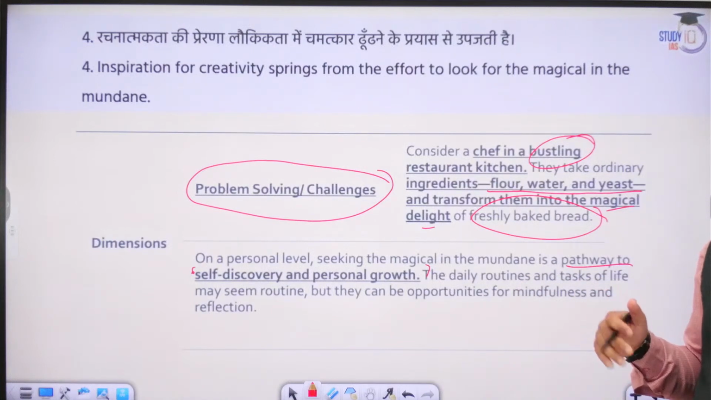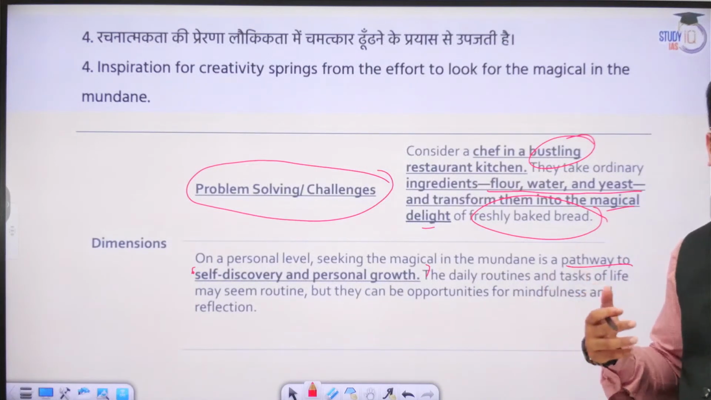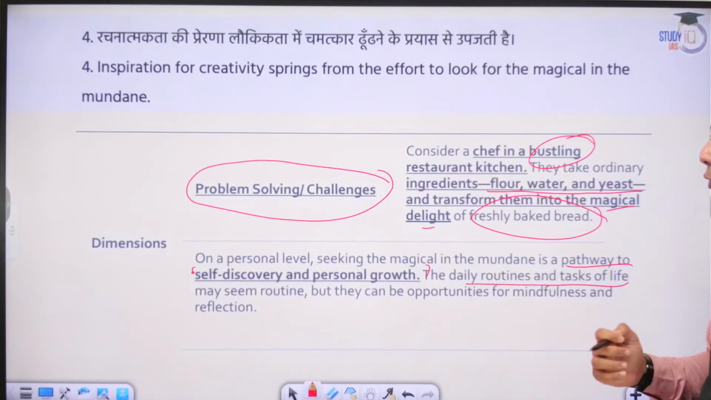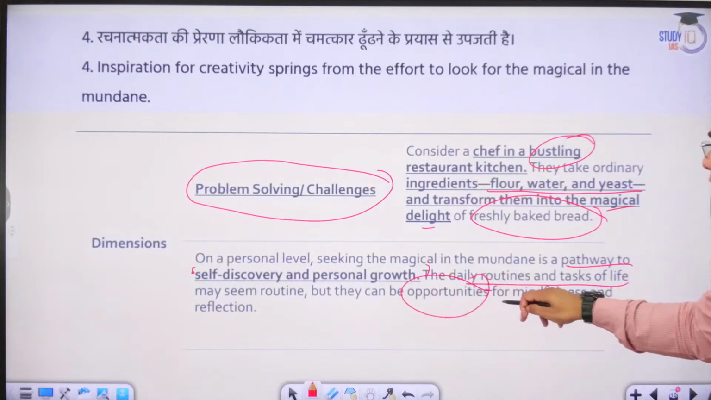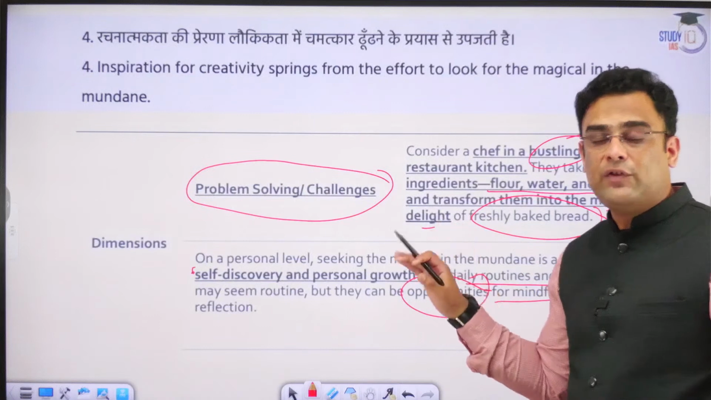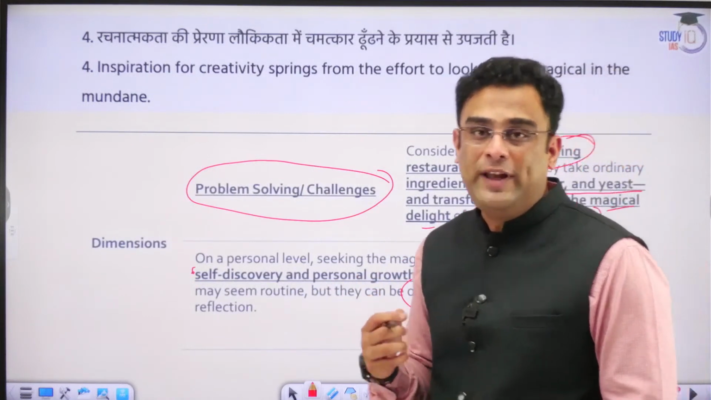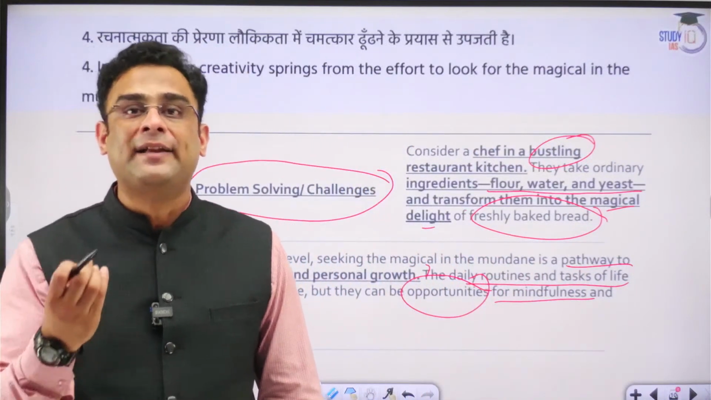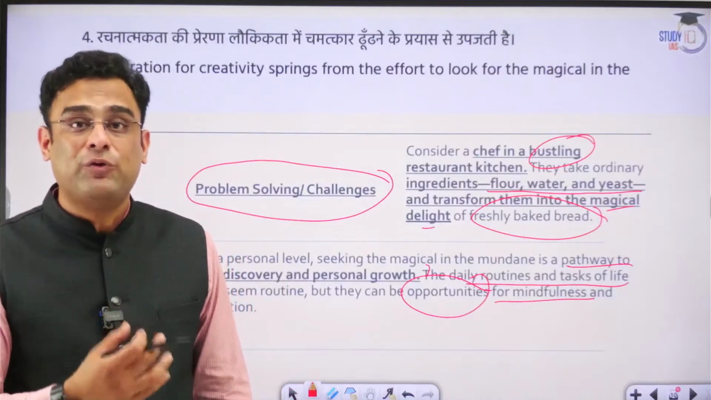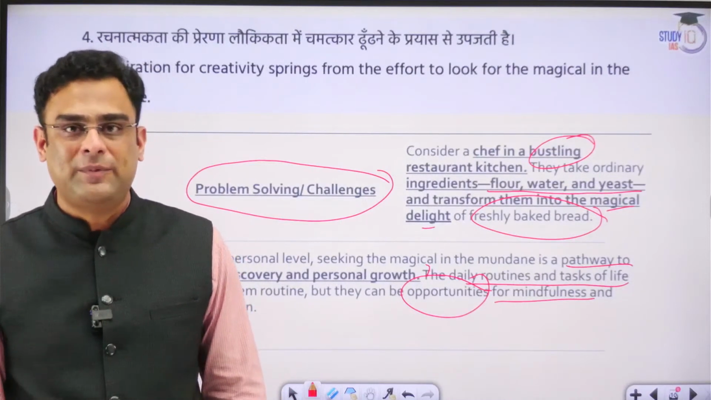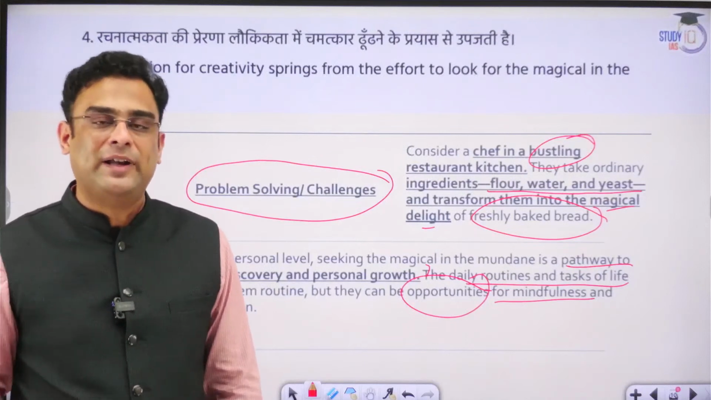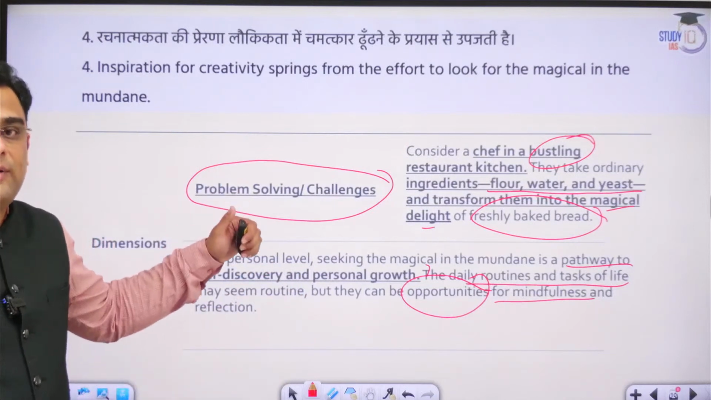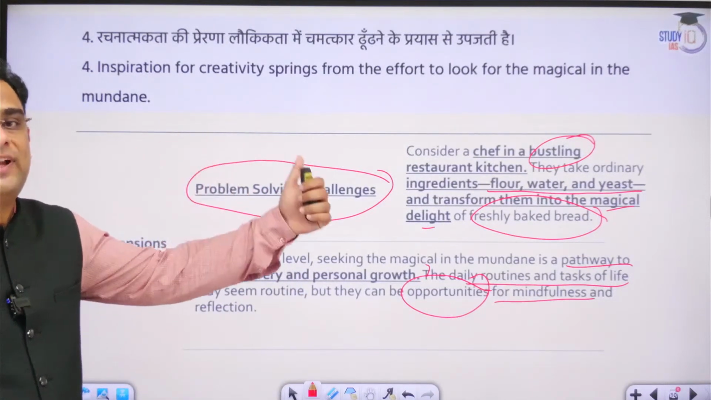We are able to serve the people around us, the society, the country at large, humanity at large in a better way. The daily routines and tasks of life seem routine, but they can provide us opportunities for mindfulness and reflection. If only we have a different view or approach of looking at them, they will come to life, and they will tell us what hidden things we can actually do and achieve using those very same things which are ubiquitous, which are available everywhere. It's just that it requires a different view of looking at it. It's all about the way you look at it, the approach that you have towards it.